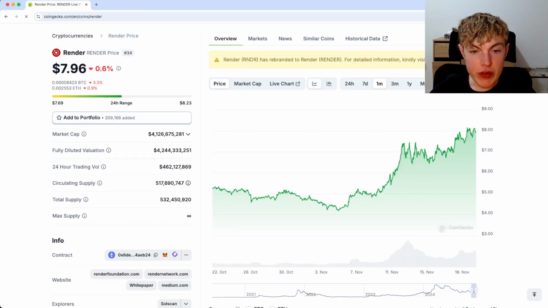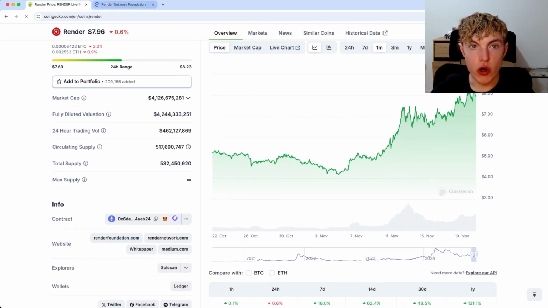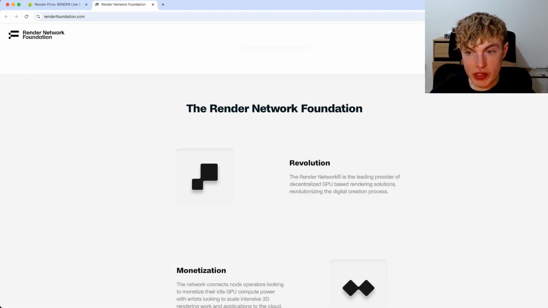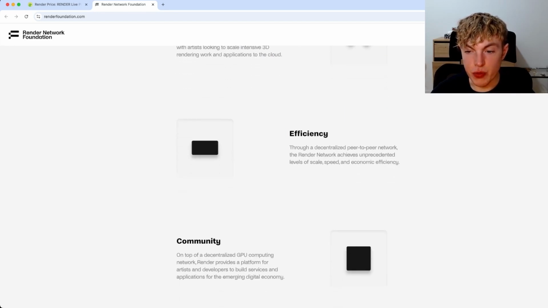So basically, if you don't know what Render token is, over on their CoinGecko, you can click on their website and go to it, read about Render token. So Render says they're the leading provider of decentralized GPU-based rendering solutions, revolutionizing the digital creation process. And scrolling down, you can read more about Render.